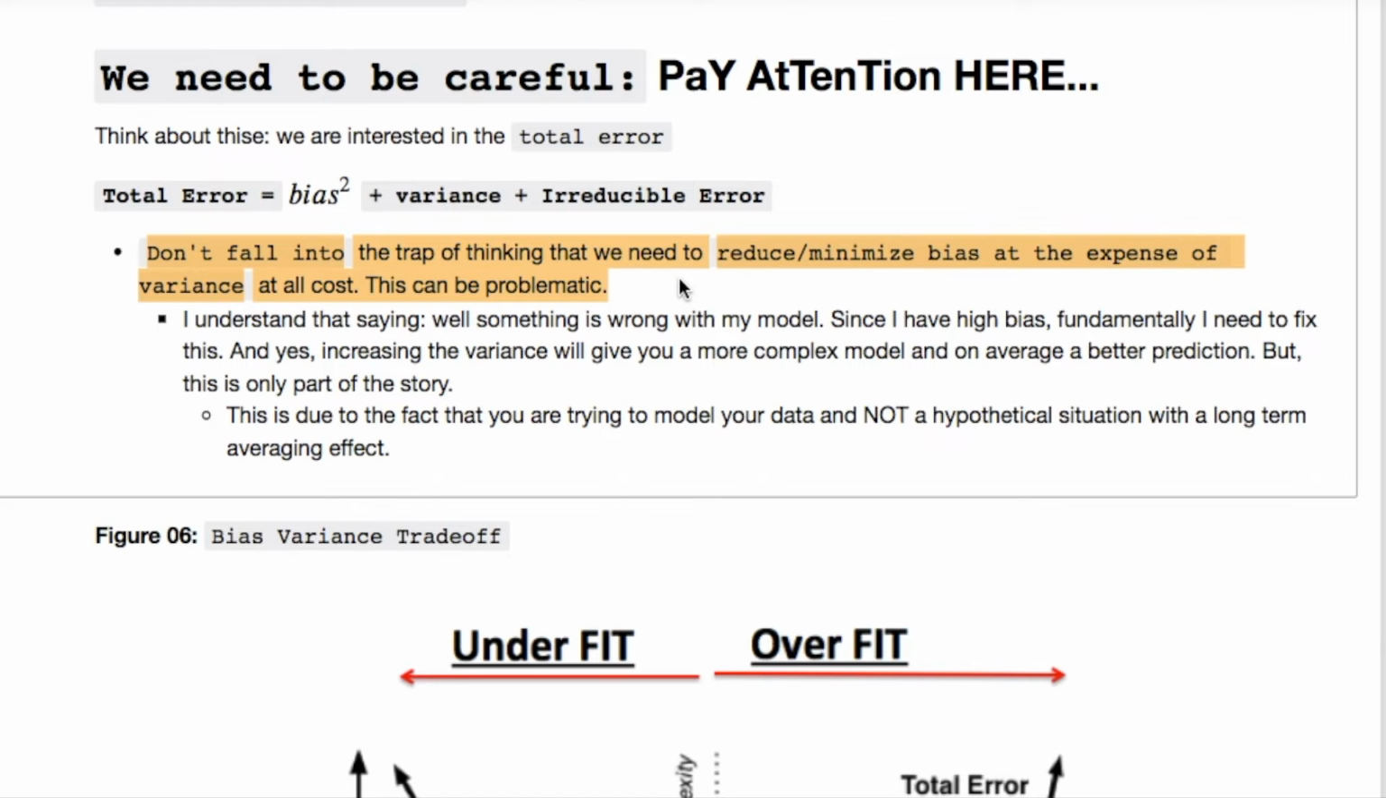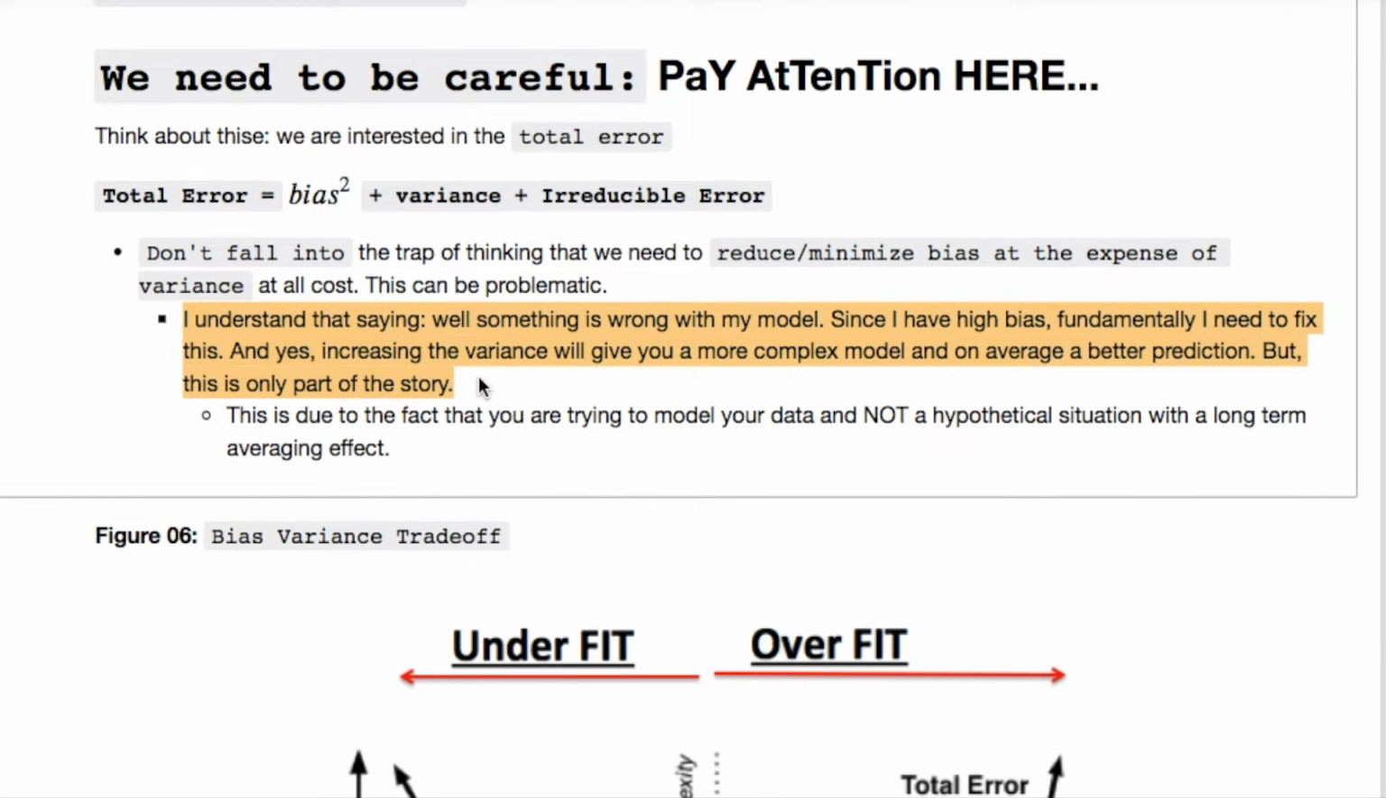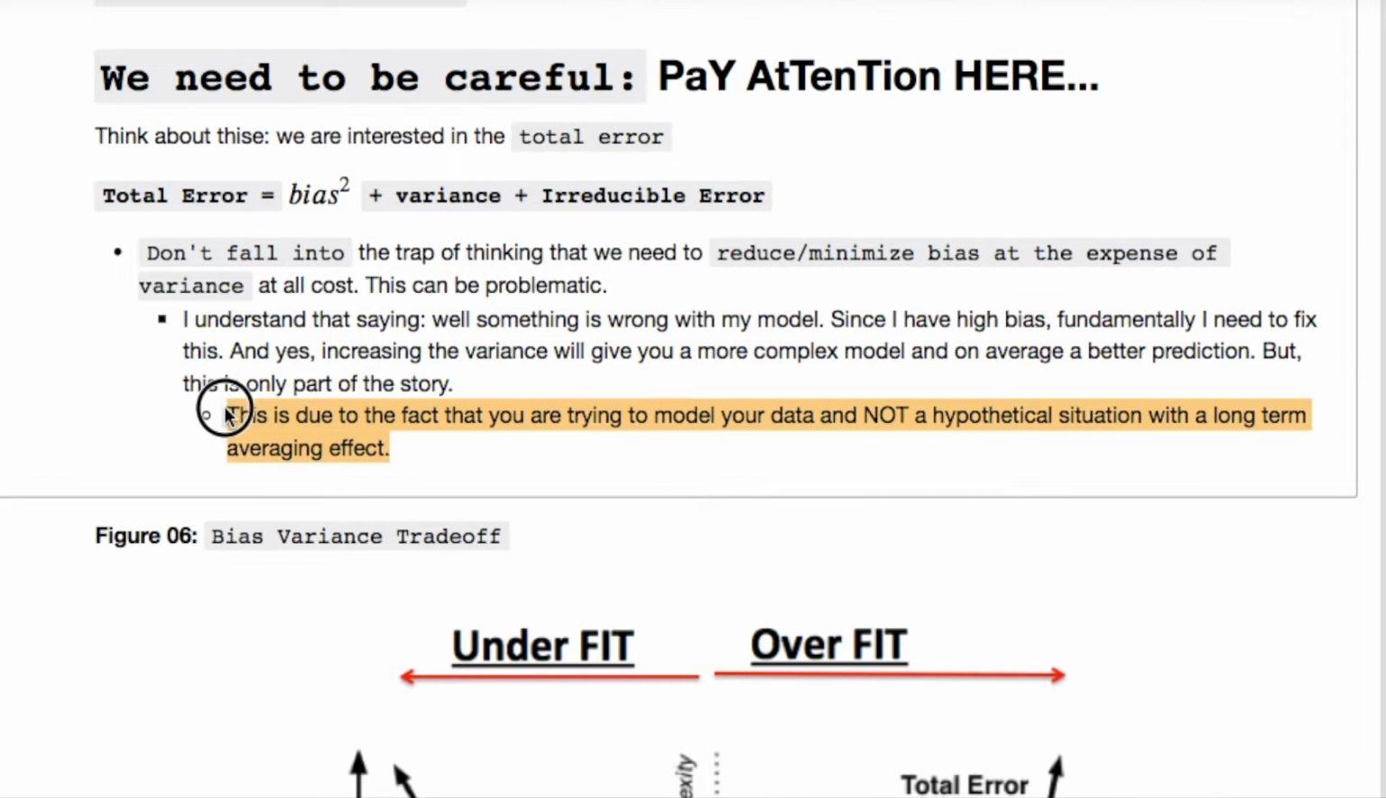Understand that I'm saying, well, something is wrong with my model since I have high bias. Fundamentally, I think that I need to fix my model. And yes, increasing the variance will give us a more complex model and on average a better prediction. But this is only part of the story. This is due to the fact that you are trying to model your data and not a hypothetical situation with a long-term averaging effect. Hence, I'm trying to model my test data. I'm not trying to get a really good model for my training data, which doesn't work on my test data.